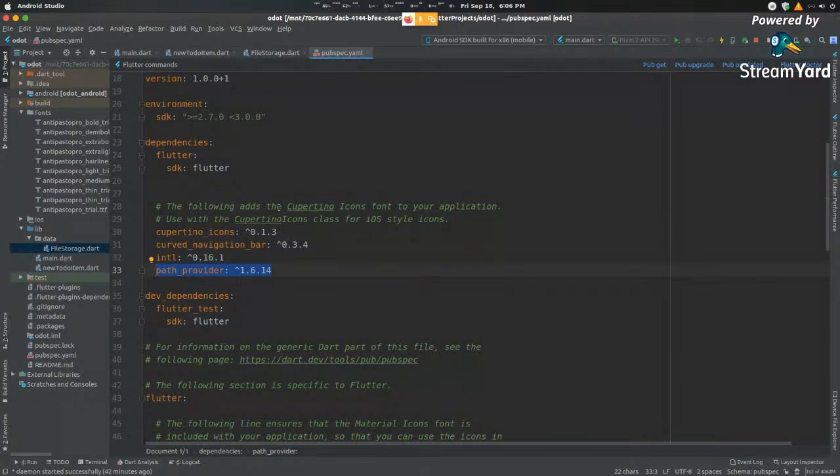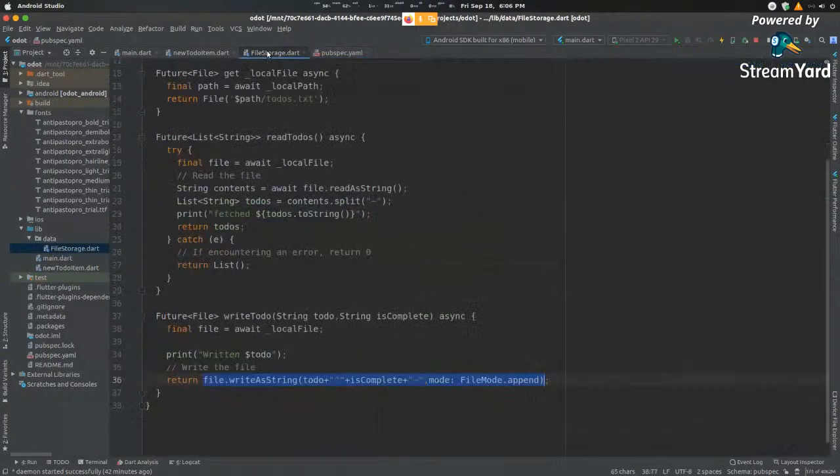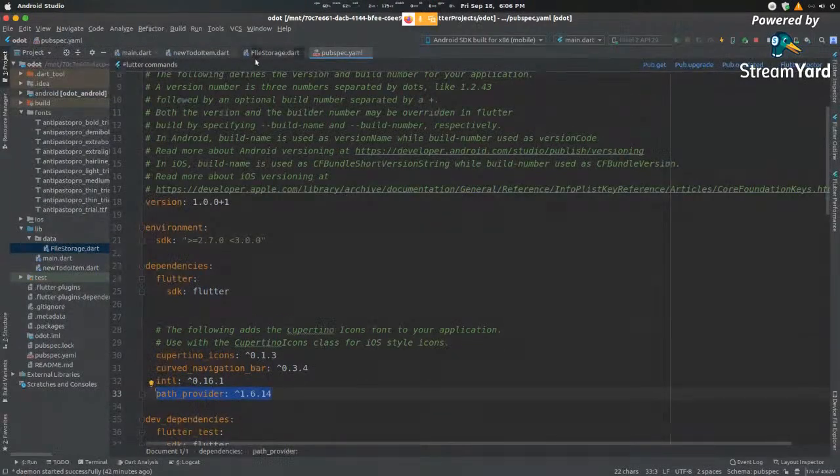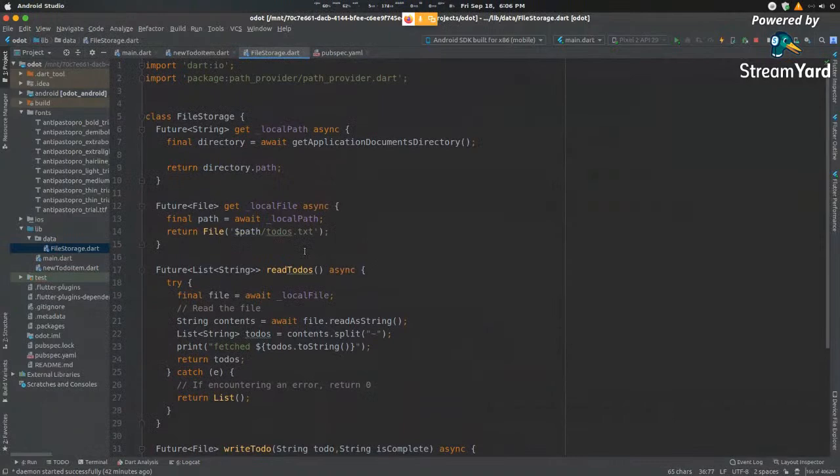Now, you can keep this point in mind because this is something we'll come back to talk about in the later stages. This is a very crucial point that you need to keep in mind when you develop Flutter applications. This is a big drawback of Flutter. So coming back to the code part of it, we import our path provider. We create a new class that handles our data.